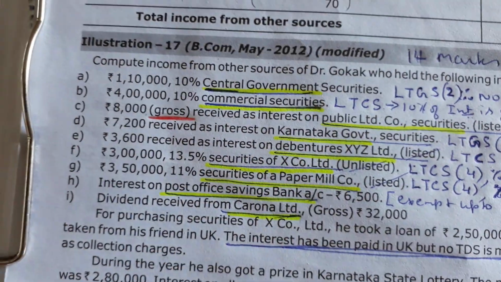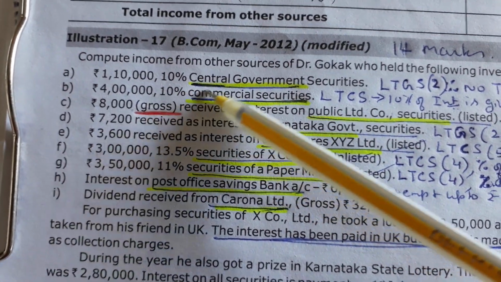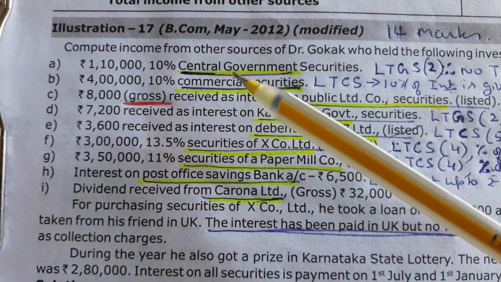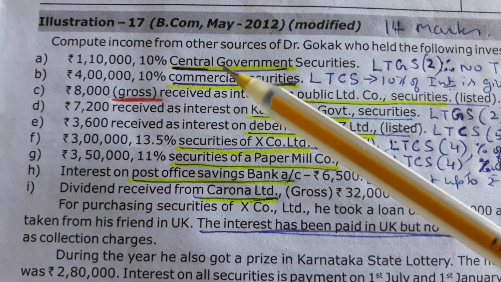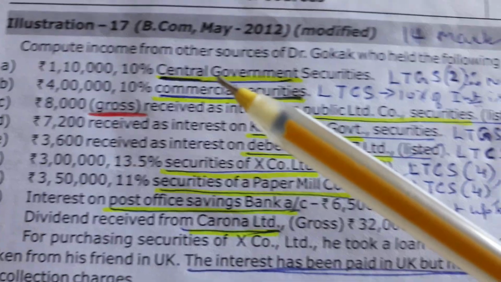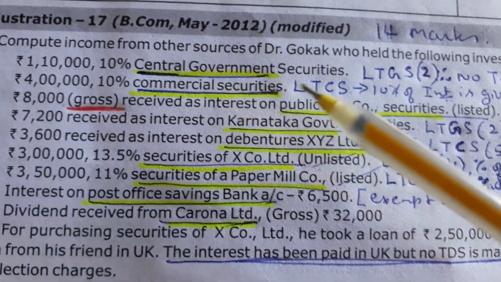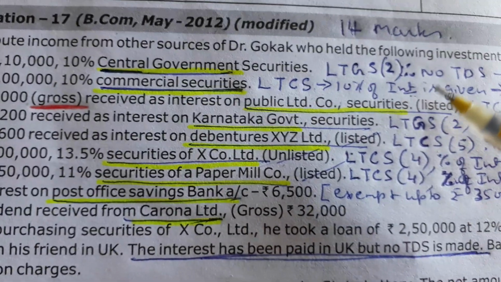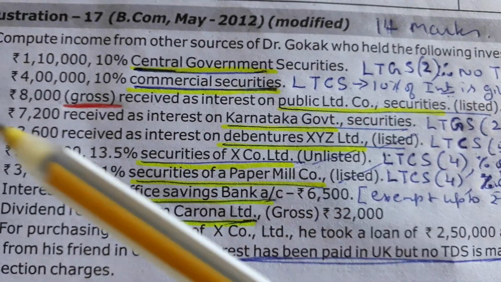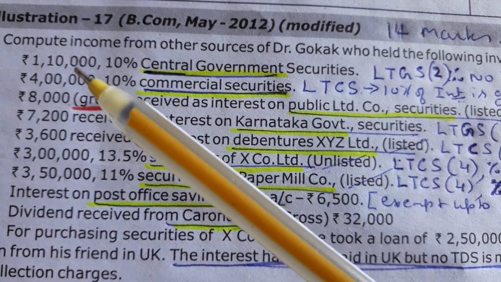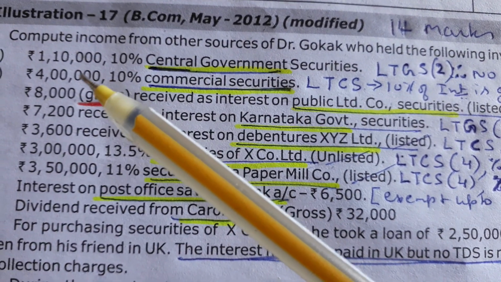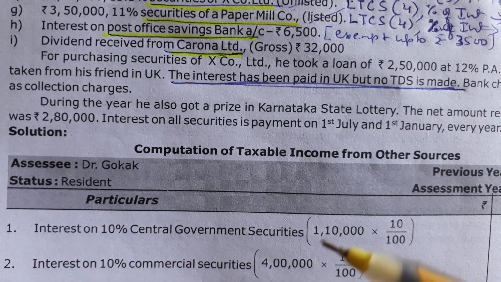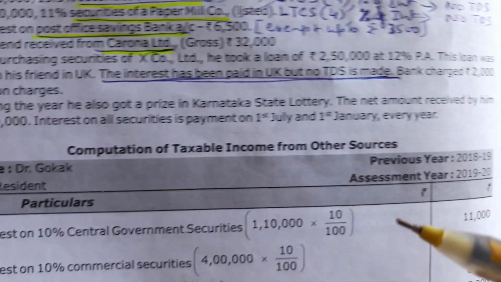rupees 1,10,000, 10% central government securities. Central government is mentioned, but it is not in the list of tax-free securities. So we have to treat it as less tax government security. So it is the second type. There is no need for you to calculate the TDS. Just calculate 10% interest on 1,10,000. That is taxable interest. Interest on 10% central government securities, 1,10,000 into 10%.